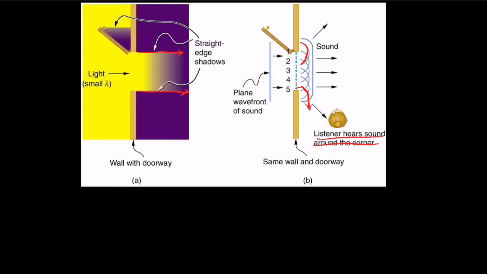Why is that the case? The reason is mainly the wavelength: sound has a really large wavelength and light has a really small wavelength. That's why light generally creates straight, ray-like shadows, and why you would think it acts as a ray.